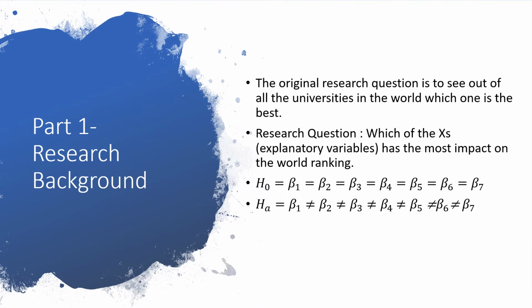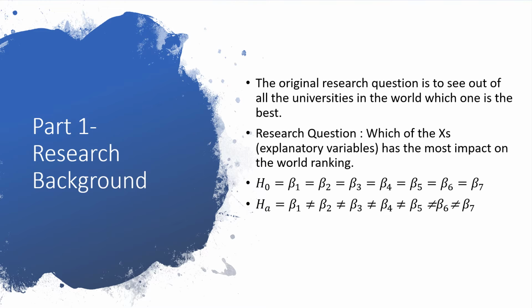He has 7 different criteria, the variables that he was looking at, and they eventually add up to a score, and whichever university has the highest score, he considered that the best university in the world. So that was his original research question.